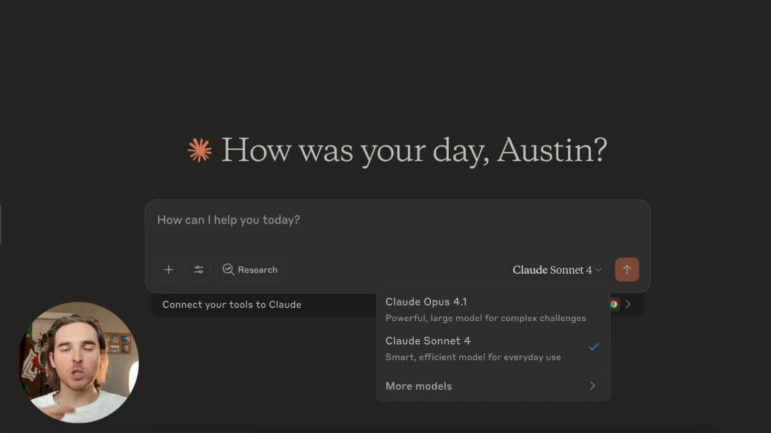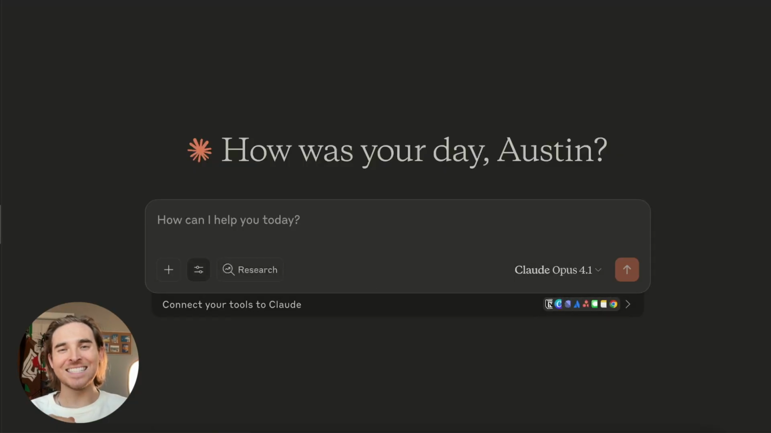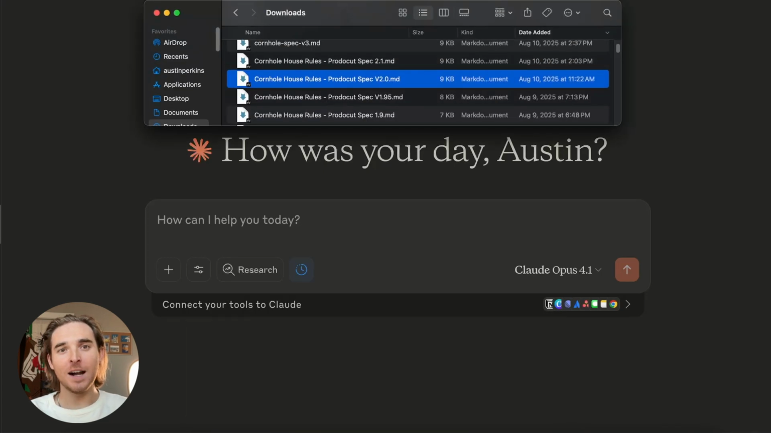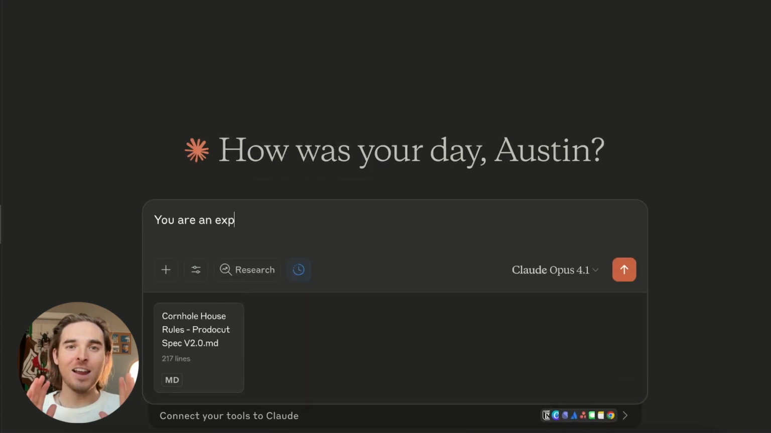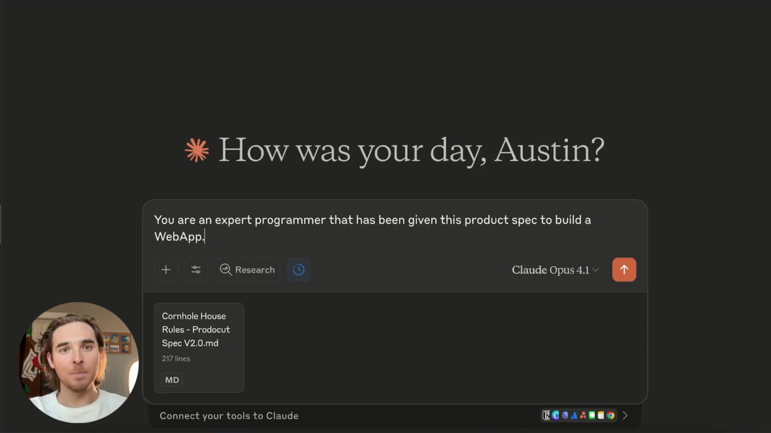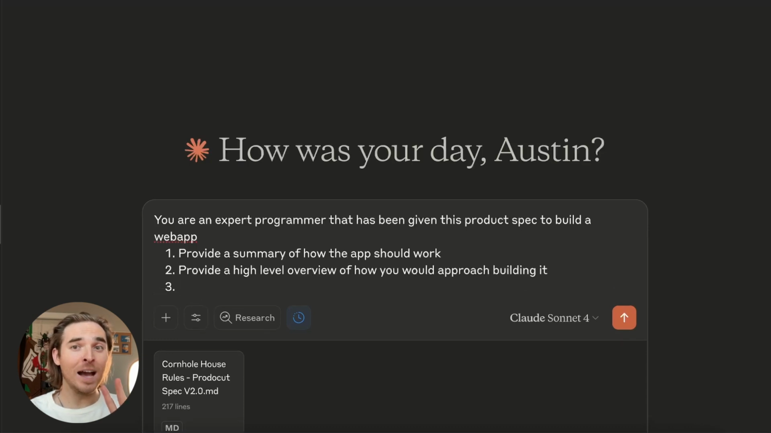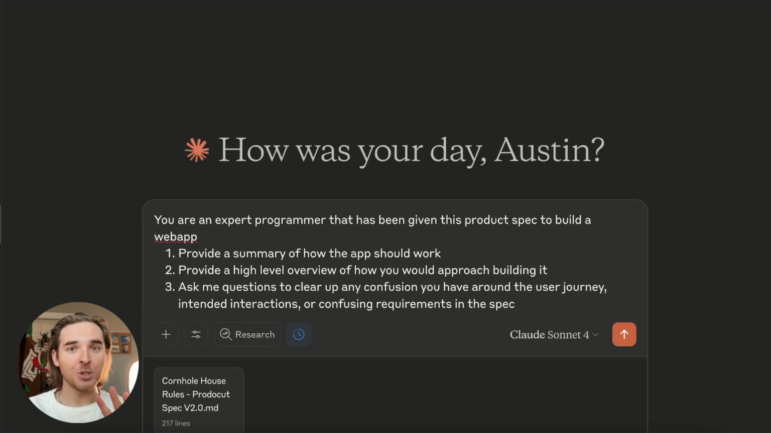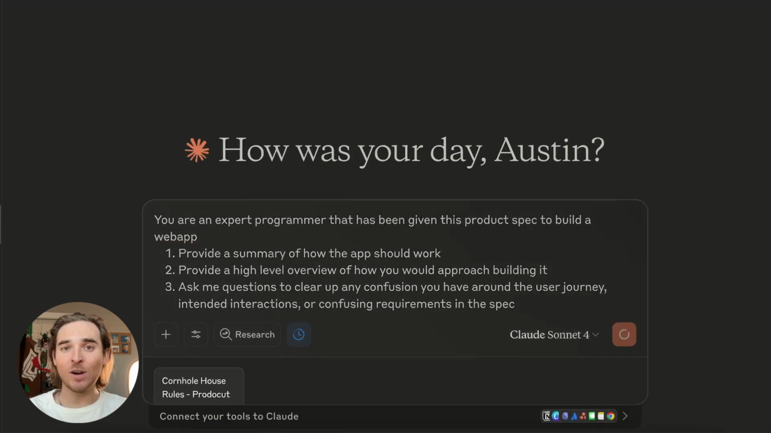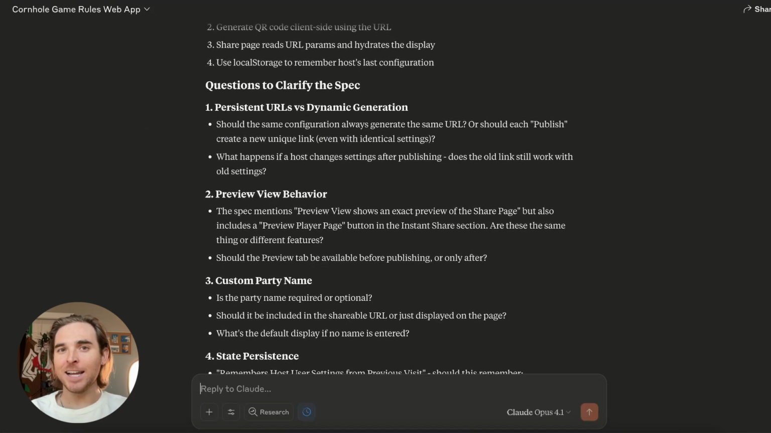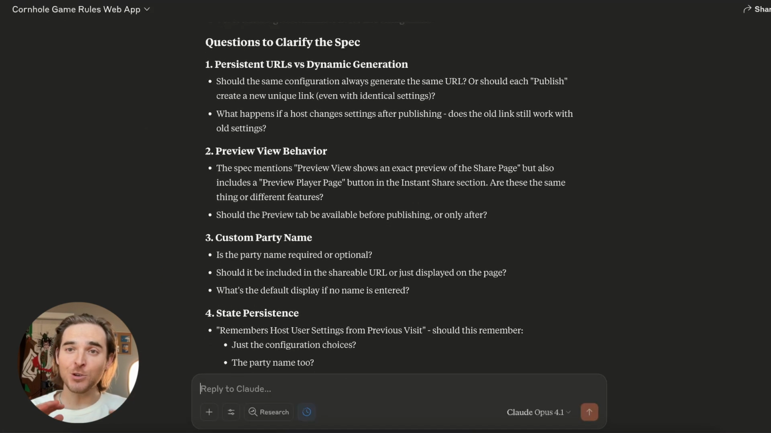So I turned to Claude Opus 4.1 with extended thinking turned on. I uploaded my version 2.0 markdown file and sent the prompt, "You are an expert programmer that has been given this product spec to build a web app. Provide a summary of how the app should work. Provide a high-level overview of how you would approach building it. Ask me questions to clear up any confusion you may have around the user journey, intended interactions, or confusing requirements in the spec." Claude then spit back 8 or 9 categories of questions, which I answered and then sent back to Claude